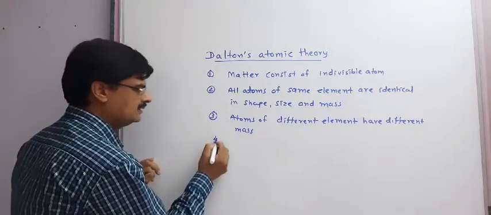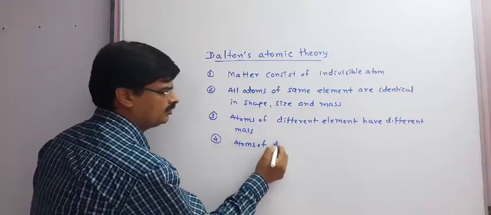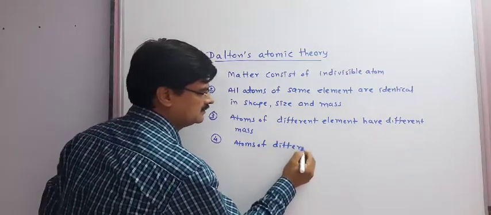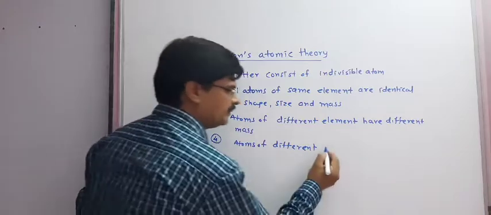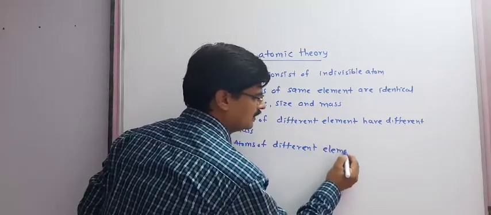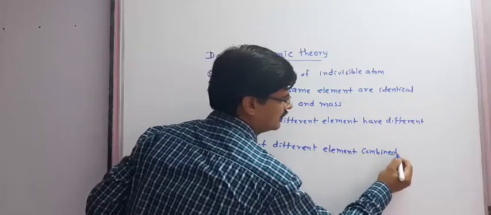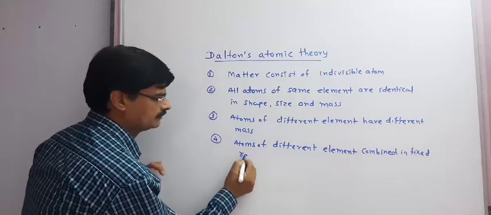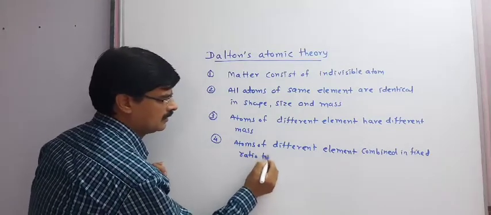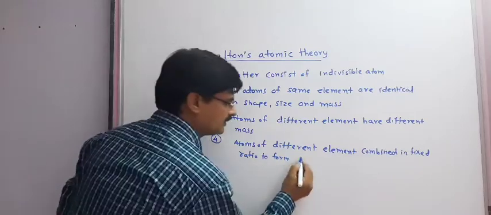Fourth postulate, atoms of different elements combine in a fixed ratio to form compounds.